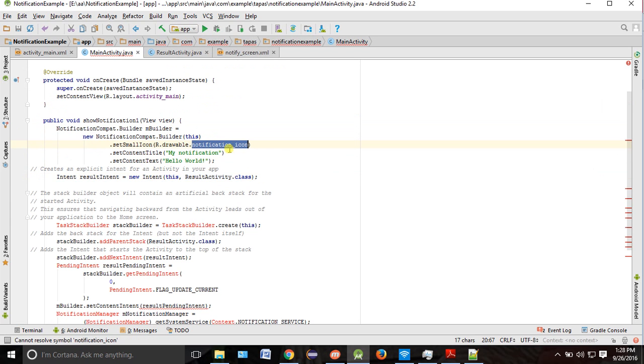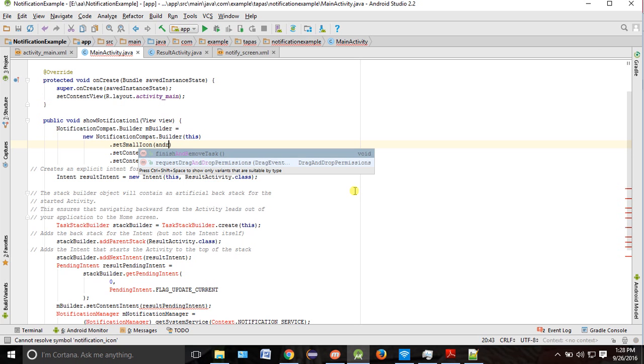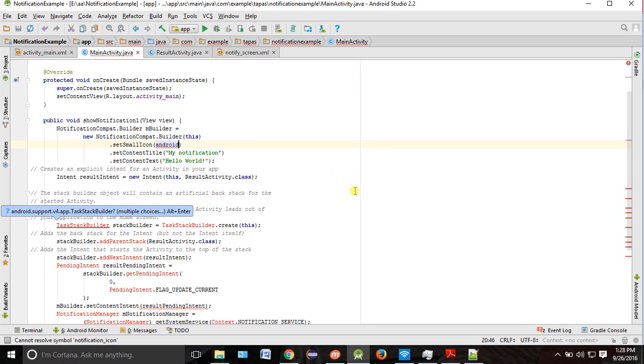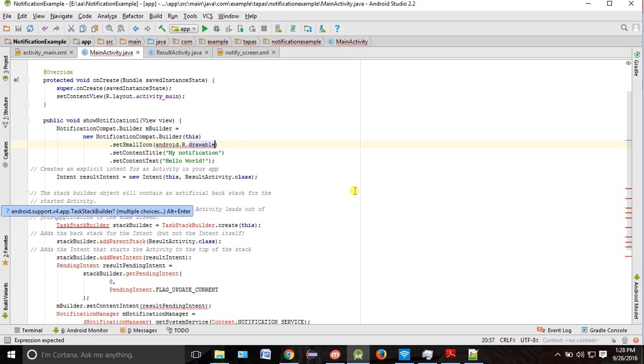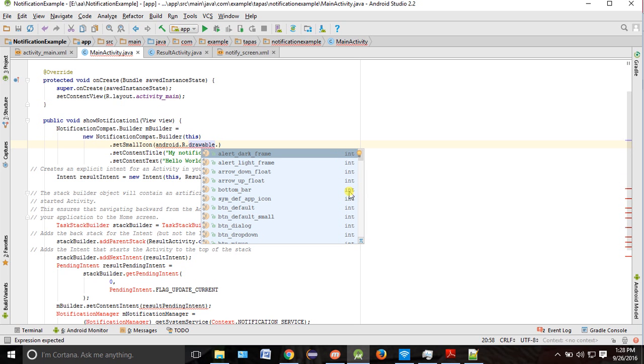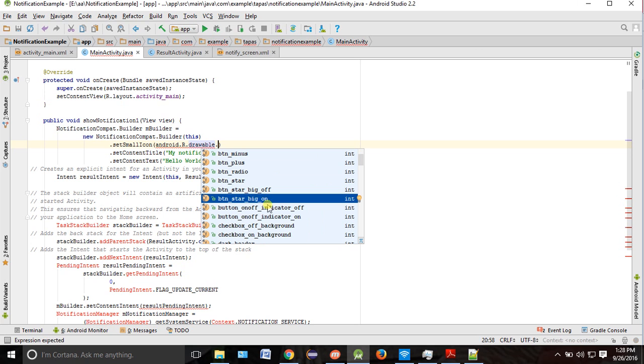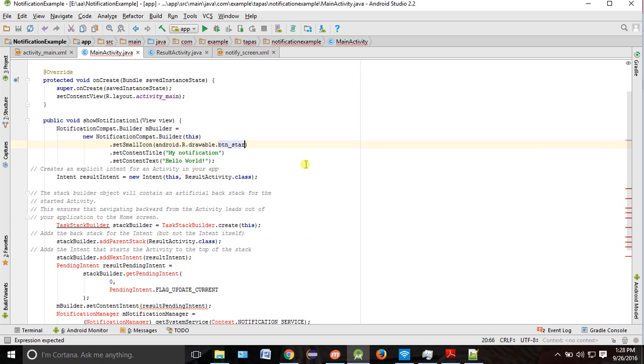Okay, here as you don't have any icon, you have to get some icon. So how to get the icon? For the time being, let's try to get the Android icon. So how will you get the Android icon? android.R.drawable, and any icon you can get. Okay, so suppose I want to get some sort of a star, something like this, button star, a big on button star. I want to get this particular image as my icon on the top. Okay, I am putting it.